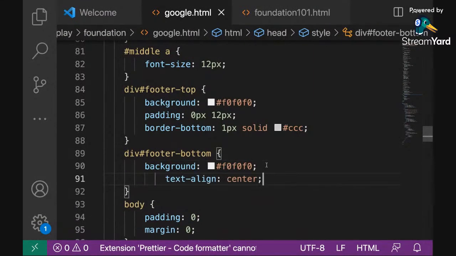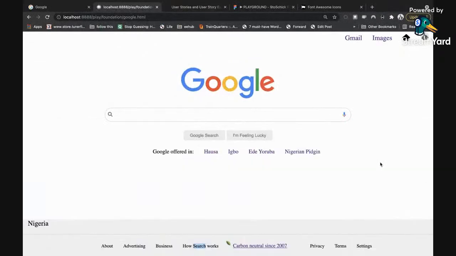So we're done. So guys, tell me if you had fun learning this, if you loved it, if you enjoyed it, and if you think you learned one or two things doing this. So this is it. We've come to the end of our Google page, and we've designed our Google page.